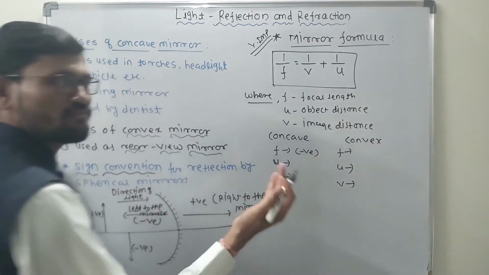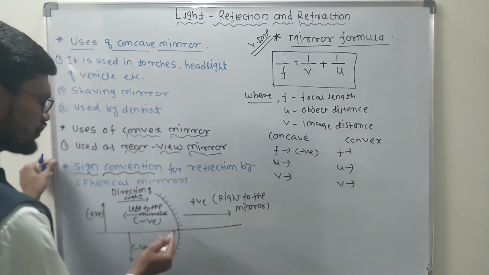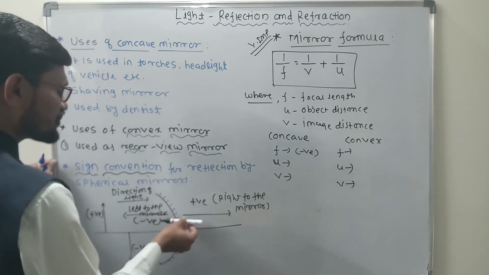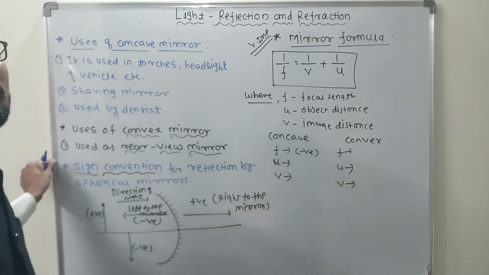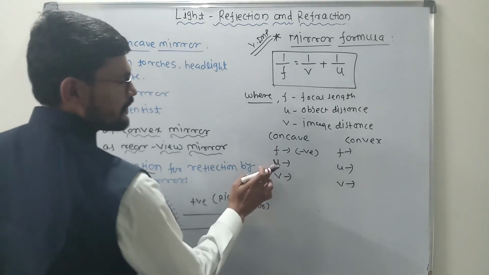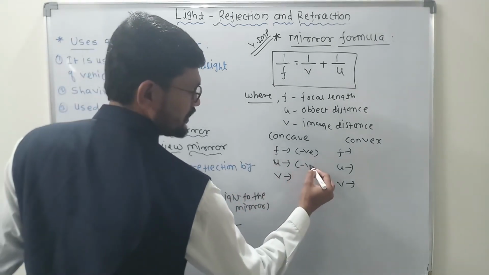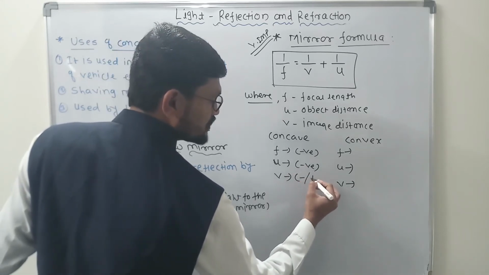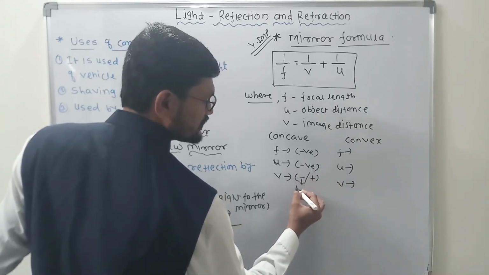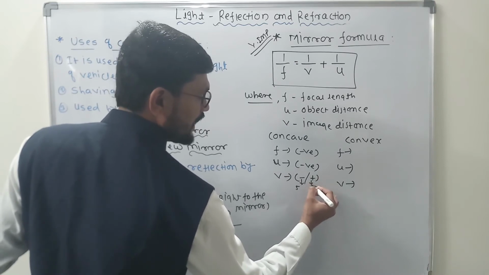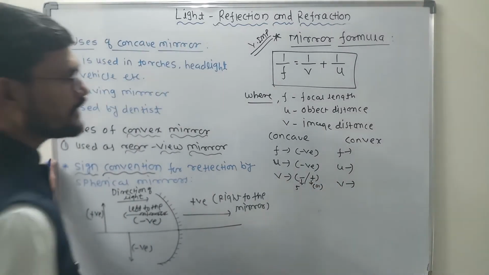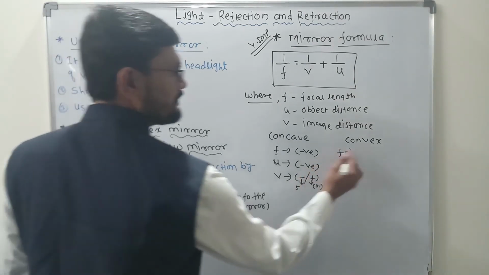Because distance is measured from the mirror, and the focus lies in front of the mirror, and the distance measured from the mirror to the left of the mirror is what? Negative. Object distance is always negative. Image distance is negative as well as positive. In the first 5 cases it is negative, and in the last case it is positive. Clear?